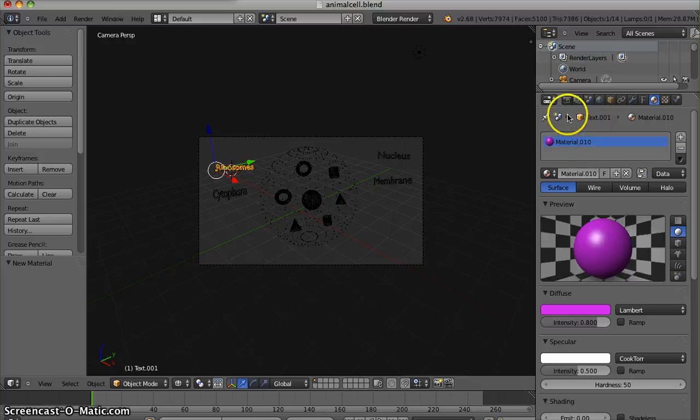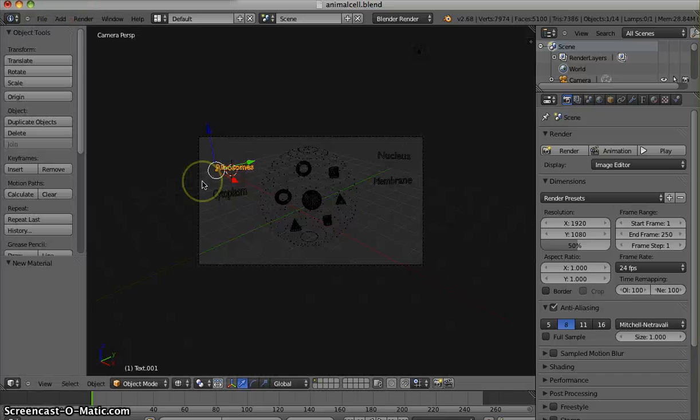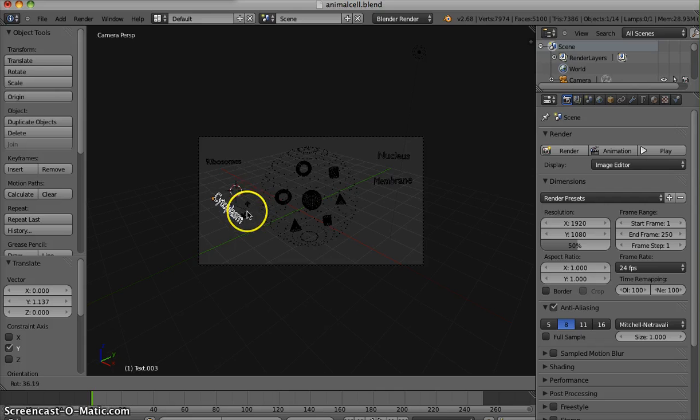Now we can render it again and see what it looks like. I need to move this a bit to the side, so I'm going to edit it a little bit more. The cytoplasm doesn't quite look right.